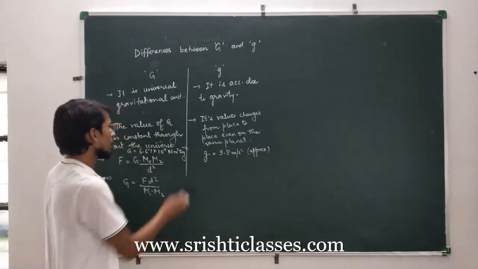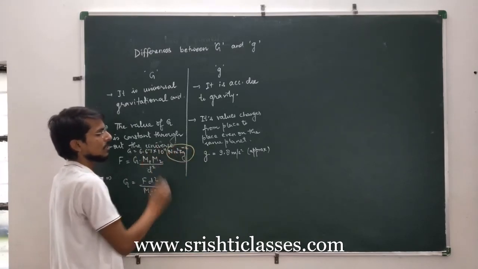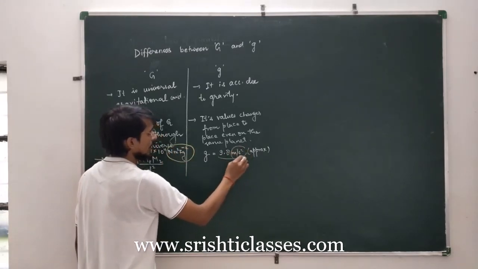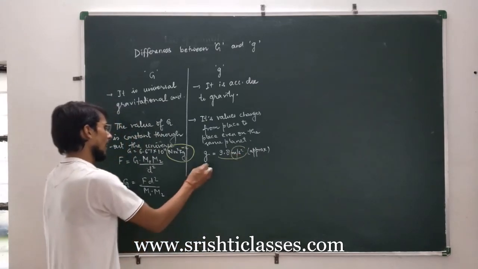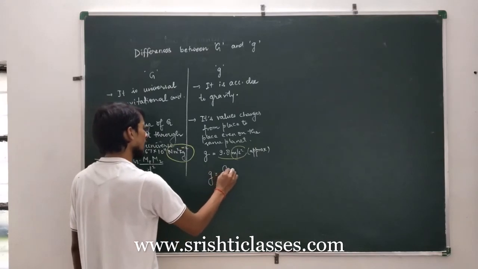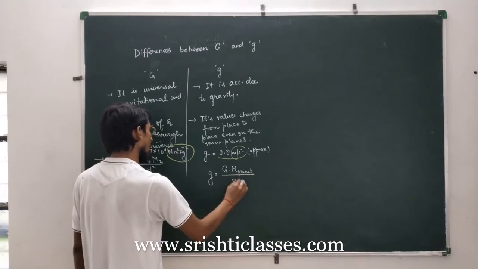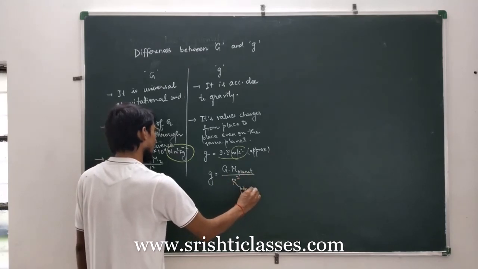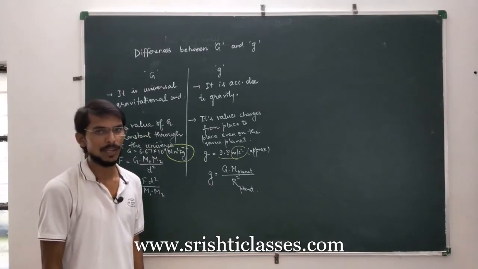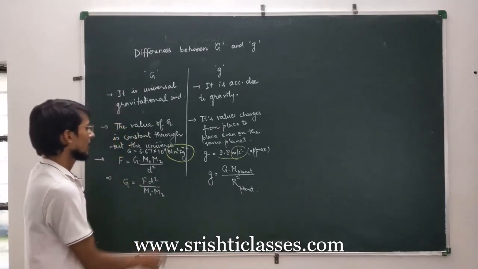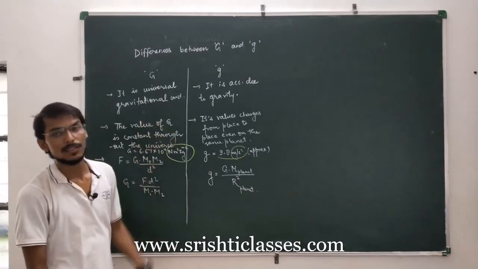Another difference is the unit. The unit of capital G is Newton meter square per kg square, while that of small g is meter per second square, which is the unit of acceleration. And its formula is g is equal to G into m of planet by r square of planet. That is, for Earth, you can write small g is equal to capital G into me by re square. So these are some important differences between capital G and small g.